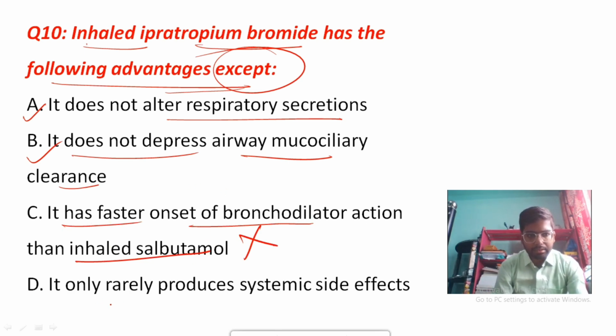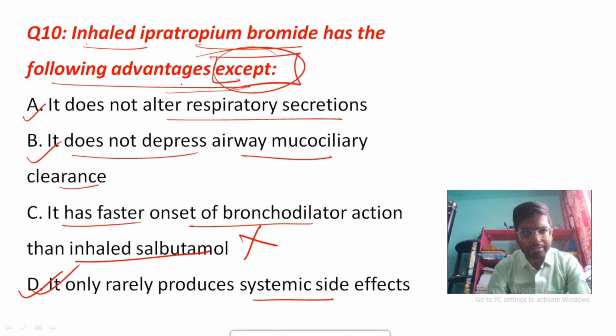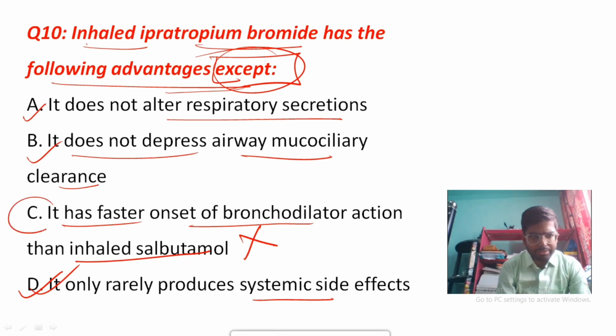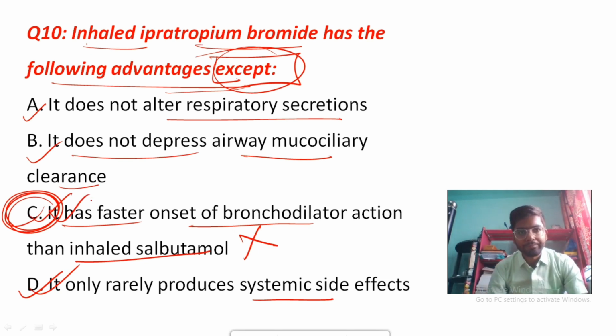Okay, and it only rarely produces systemic side effects. Yes, it is correct. So in this particular question, they are asking about except. What is not the advantage of ipratropium bromide? So your answer will be option C, because ipratropium bromide does not work faster than salbutamol. Okay, salbutamol works faster than ipratropium bromide. So that's why option C will be the right answer in this particular case, as it is not an advantage provided by ipratropium bromide.